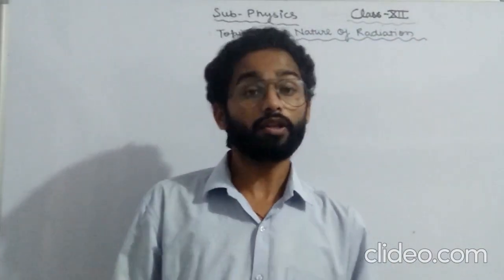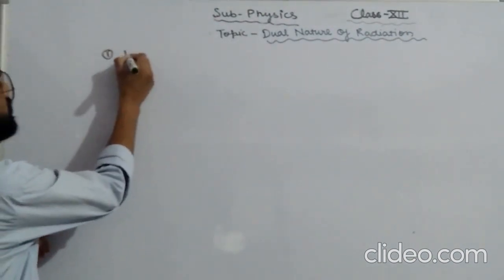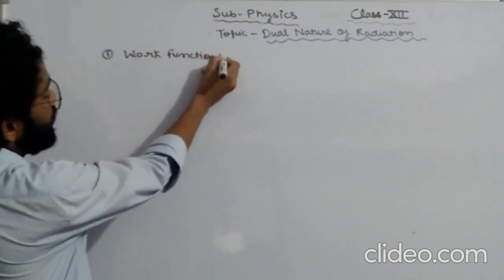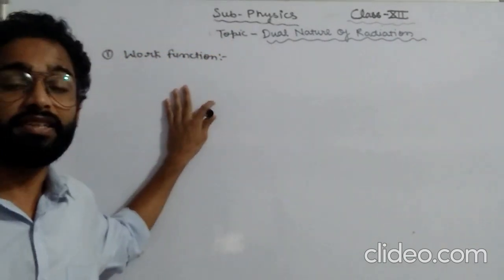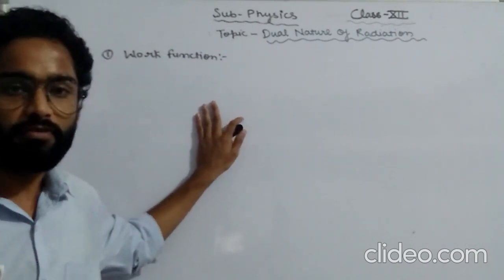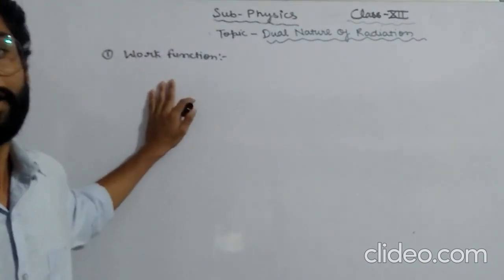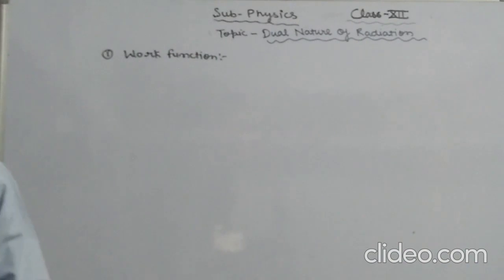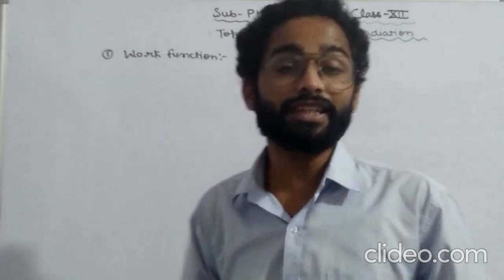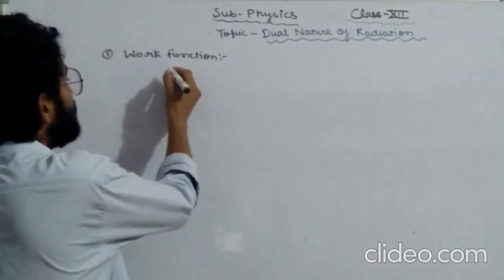Students, now we are ready with our new topic of the chapter dual nature of radiation, and this one is work function. Let us talk about this. This is the minimum energy required for the electron to leave a metallic surface. The minimum energy required by the free electrons to just leave the metal surface, or the minimum energy required to eject the electron from a metallic surface, is called work function. It is denoted by phi naught.